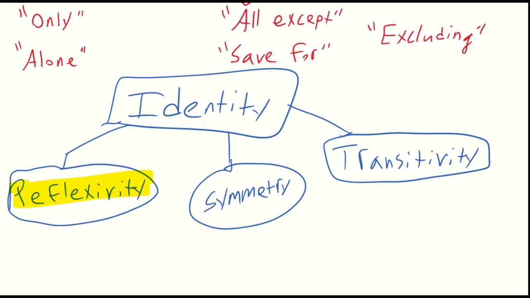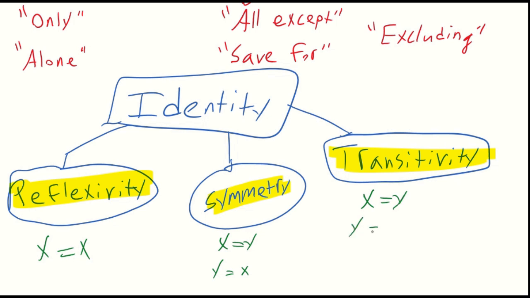It's as simple as that. So x is identical to x. Whereas in symmetry, we have something like if x is equivalent to y, then y is equivalent to x. There's a symmetry there. And then we have the transitive principle. Here we have if x is equivalent to y and y is equivalent to z, then it must be that x is equivalent to z.